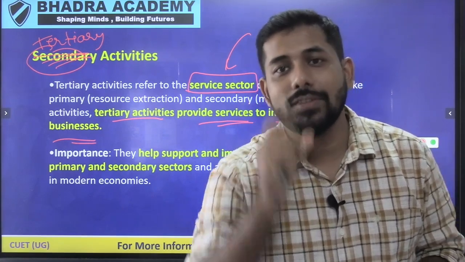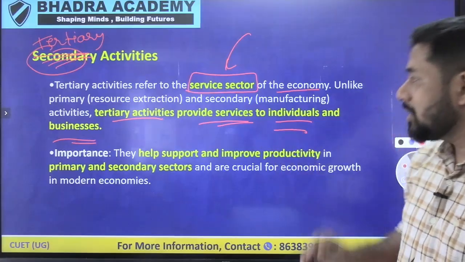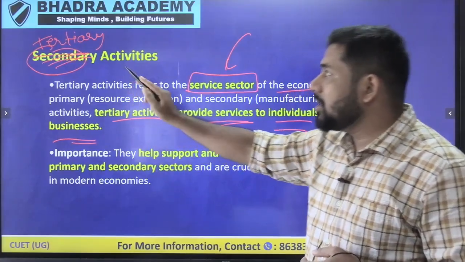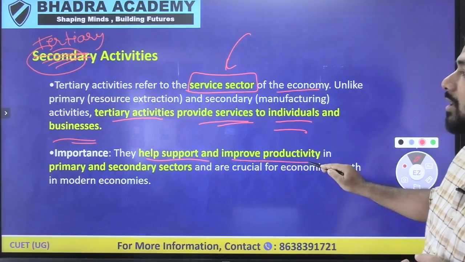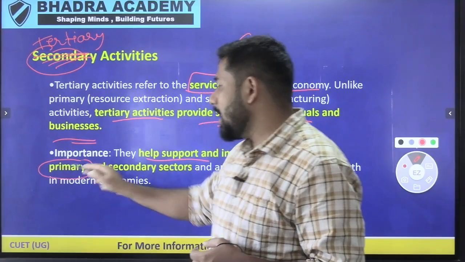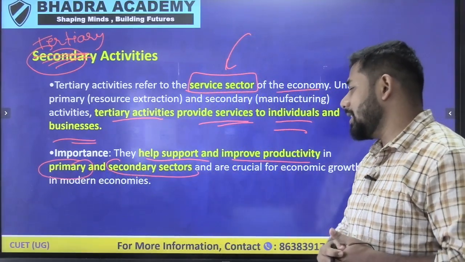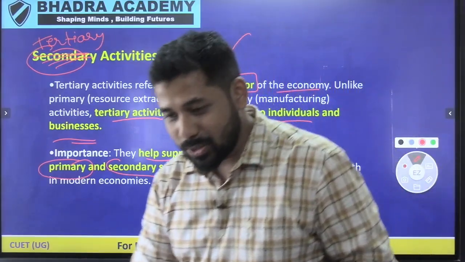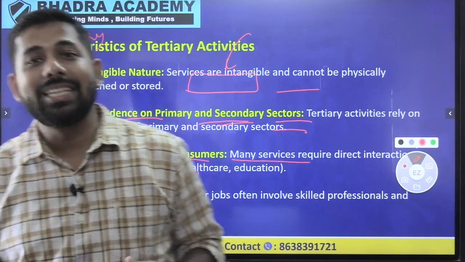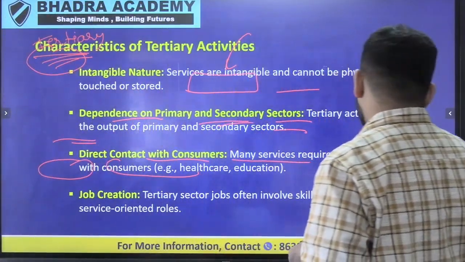That is a service. So the importance of tertiary activities is that they support and improve productivity in the primary as well as secondary sector, which is undoubtedly very crucial from an economic perspective.